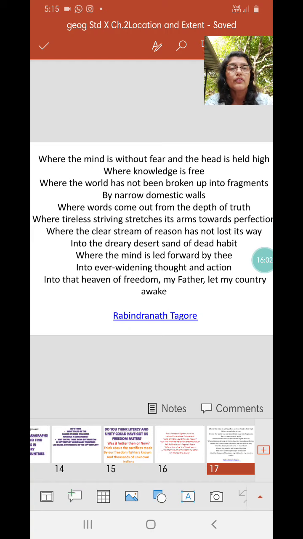There are a lot of superstitions as well that we have. So we need to get out of all these and reason out and think what is best for us as well as for the world, where the mind is led forward by God, by the Spirit of God. Okay, where we can be led by the Spirit of God. And Spirit of God is of love, is of freedom, okay, and is of peace, into ever widening thought and action, into that heaven of freedom.